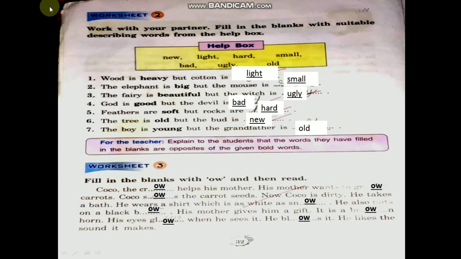His mother gives him a gift. It is a brown horn. It is what, children? Brown horn. His eyes glow. His eyes glow when he sees it. When he sees the gift, his eyes glow, children. He blows it. He likes the sound it makes.